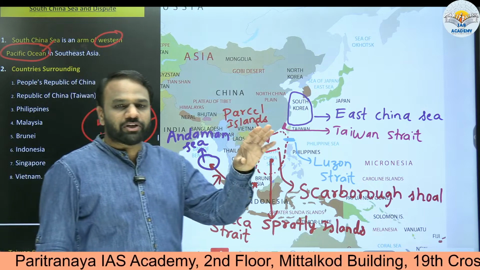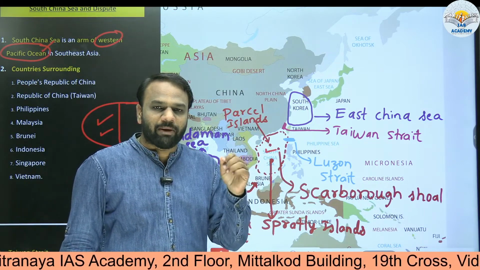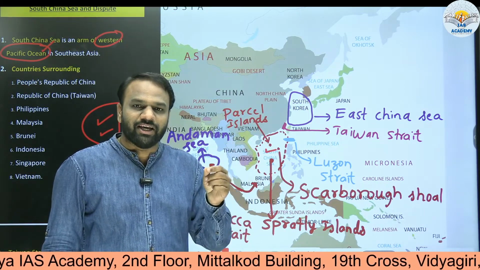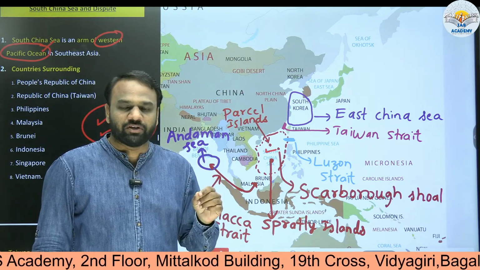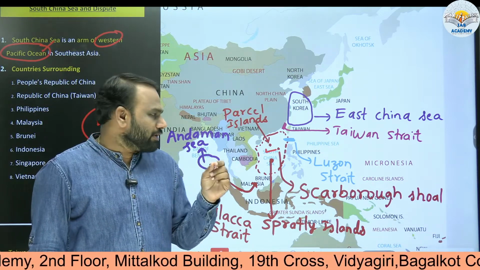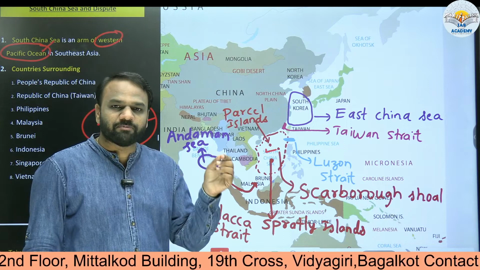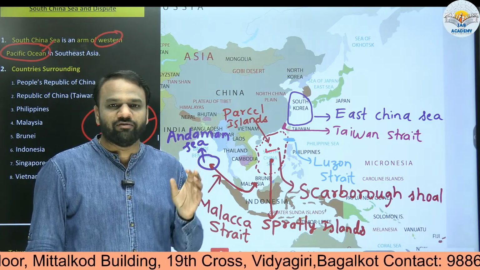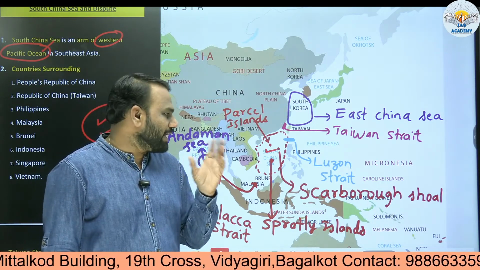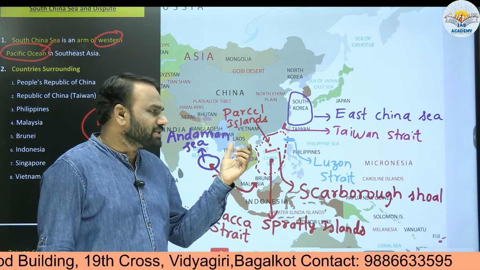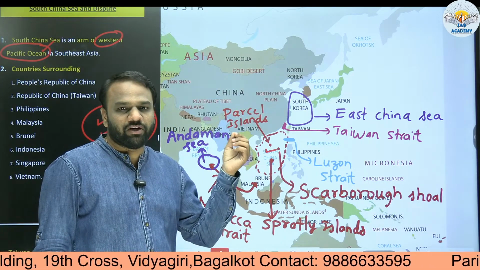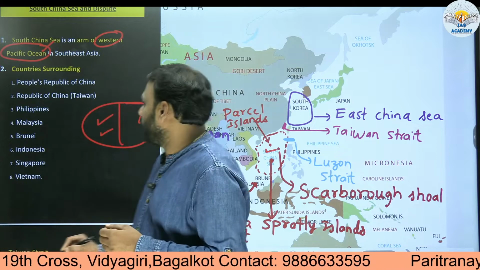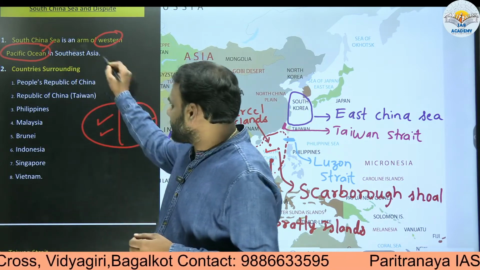Now in the examination, in order to confuse us, they may frame a statement like, South China Sea is part of the Eastern Pacific Ocean. Then that will be false. Or to confuse us, they may say South China Sea is part of Indian Ocean. Both statements are false. So we should have a clear idea that South China Sea is a part of Western Pacific Ocean. An important point to note. And it is present in Southeast Asia.